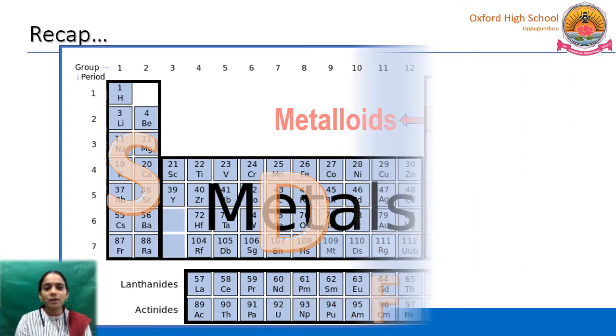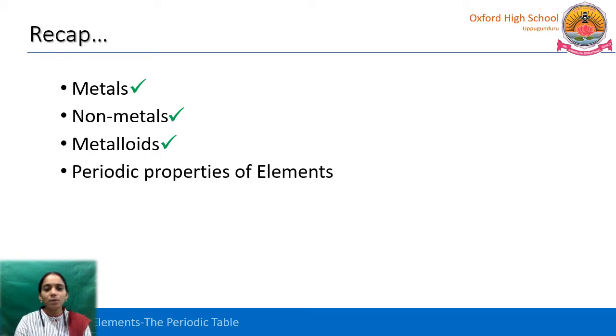And we have seen the periodic properties. We have discussed a few periodic properties of elements like valency, ionization energy, atomic radius, electropositivity and electronegativity, metallic and non-metallic properties.